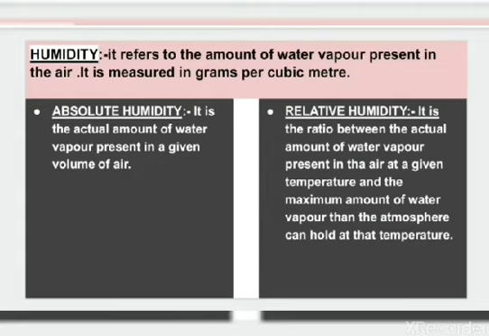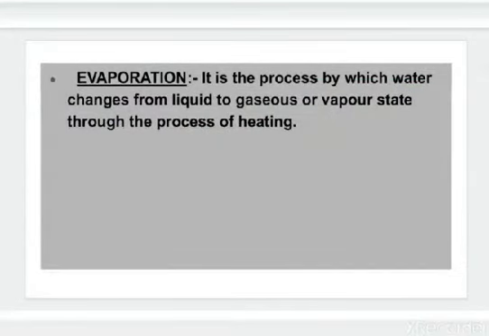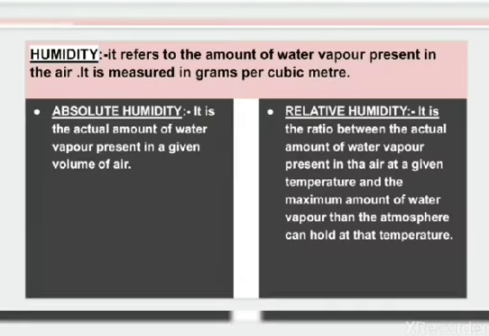So that means the water vapor holding capacity is more in hot air than in cold air. The absolute humidity in the air changes from 0 to regularly 30 kilometer per cubic meter when the air is saturated at 30 degrees centigrade. In this context, you need to know that humidity is measured in gram per cubic meter, right?